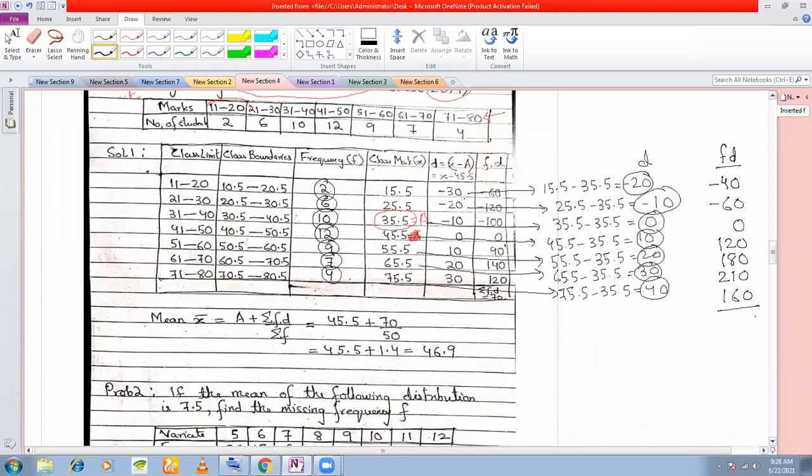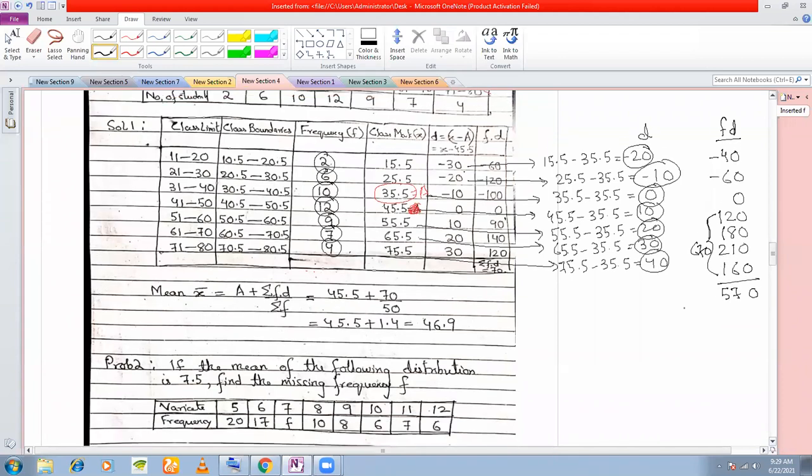Okay, can you just quickly add this up for me? You're getting 670, the total of this. Sir, 670, and this is 100. So you're getting 570 actually here. Okay, total you're getting as 570. So summation fd is 570.